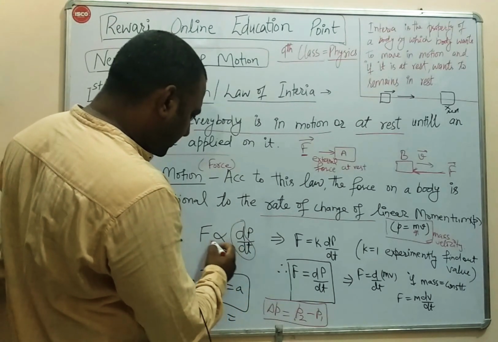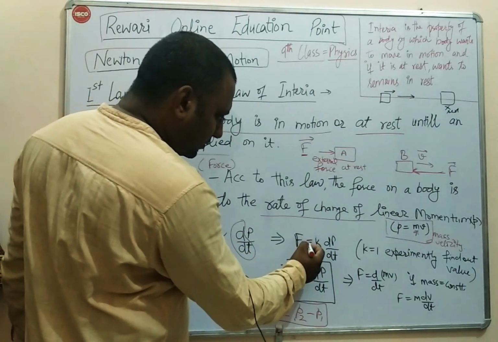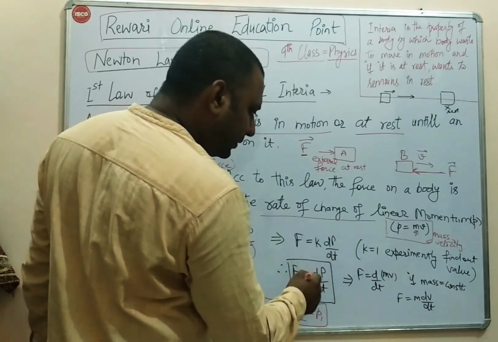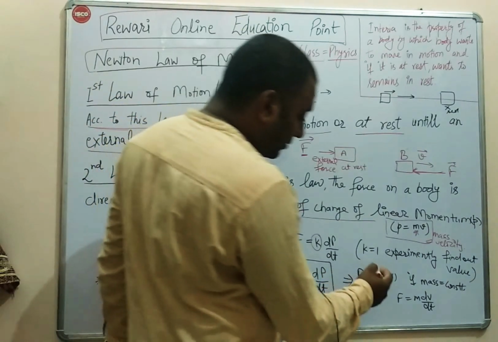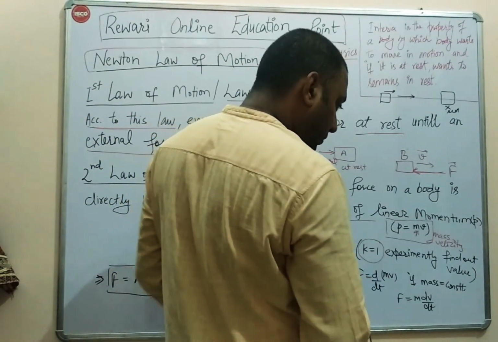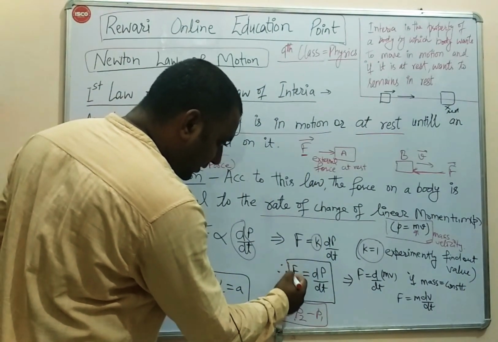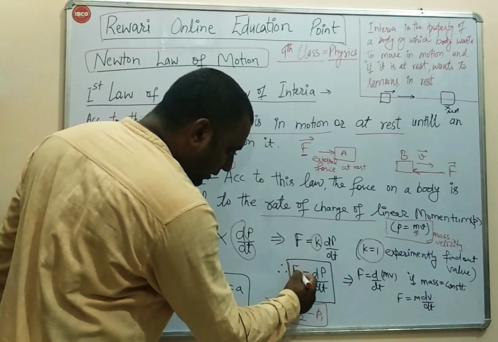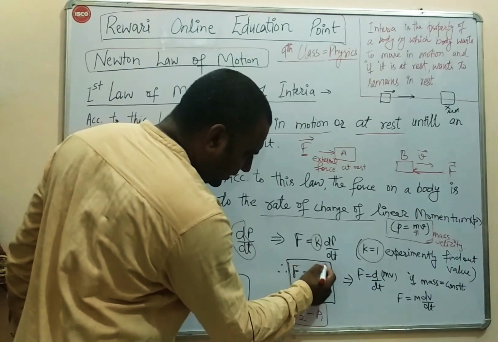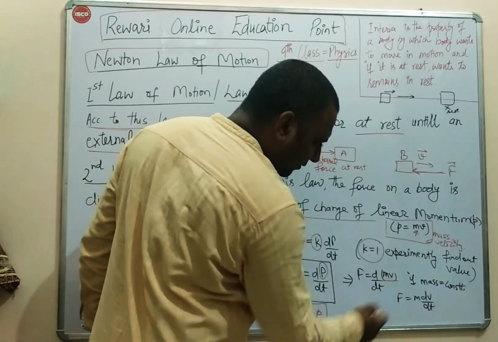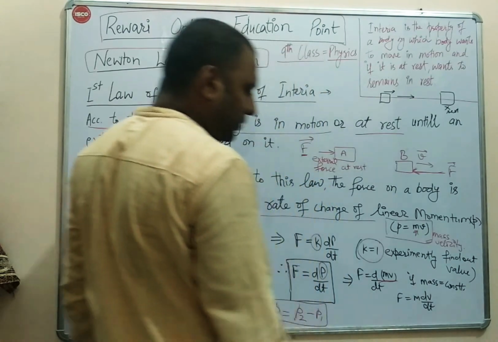We have to equate this. F is equal to k dp by dt, where k is a constant. This k is found by experimental values, and its value comes out to be 1. So the final equation is F is equal to dp by dt. Now, by putting the value of p, linear momentum, which is the product of mass and velocity, we have the following.